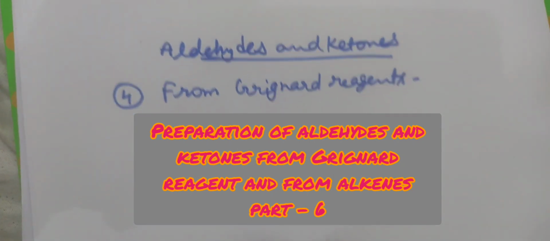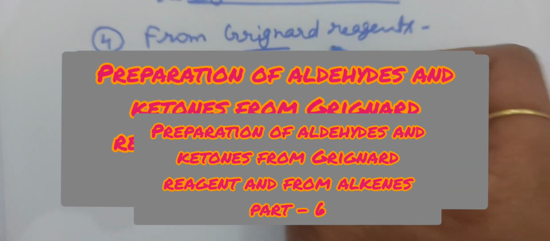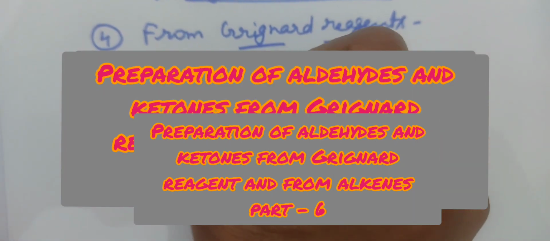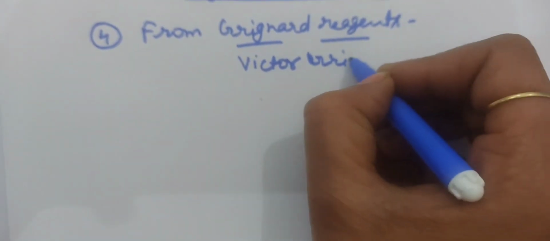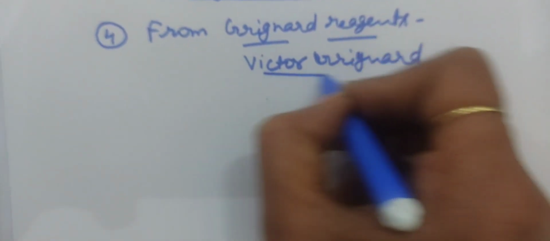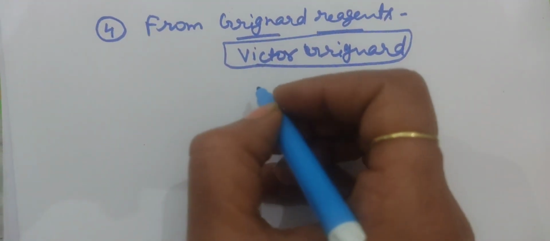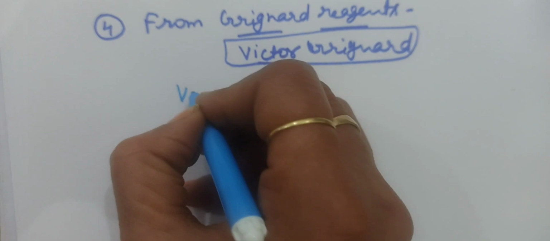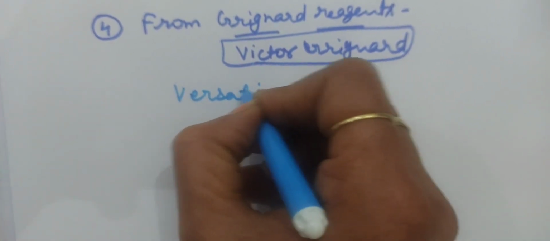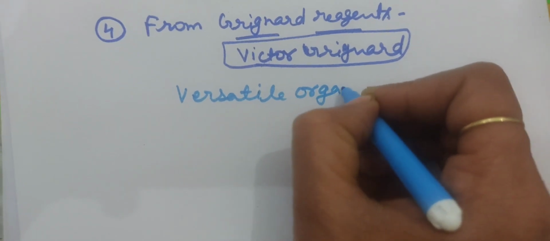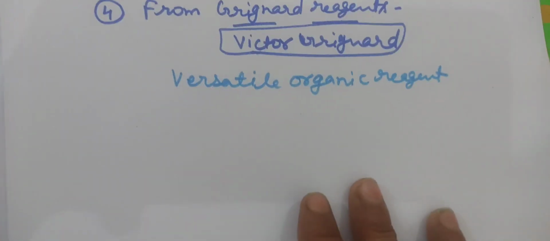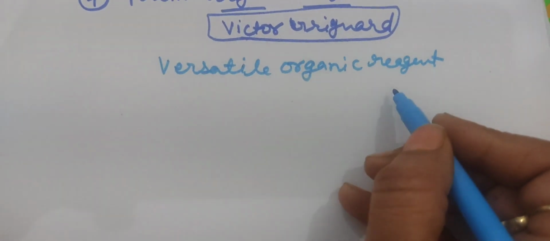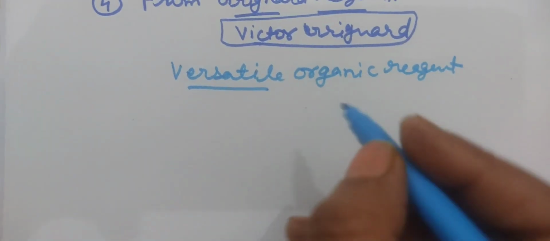My dear students, before discussing the Grignard reagents, let me tell you a little about them. Grignard reagents were discovered by Victor Grignard. For this discovery, he got the Nobel Prize. This is a versatile organic reagent because it participates and reacts with all kinds of organic compounds. So it is called a versatile organic compound.